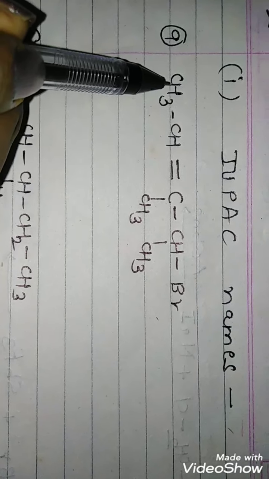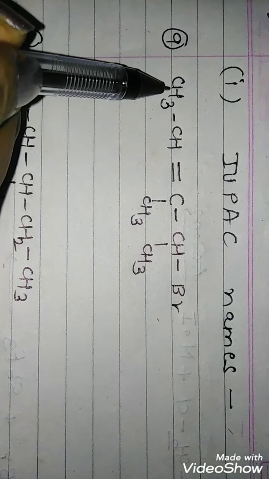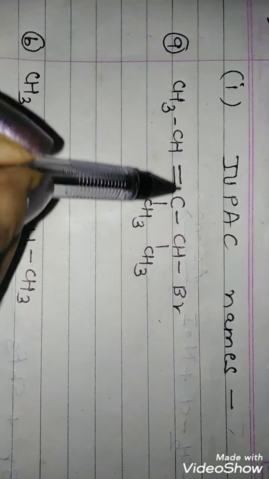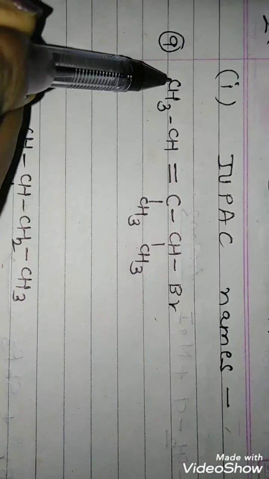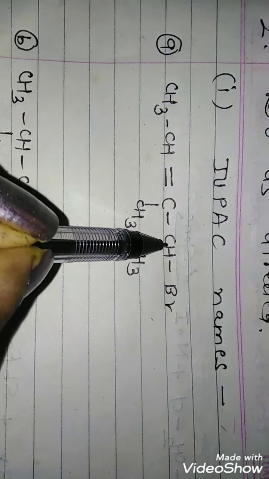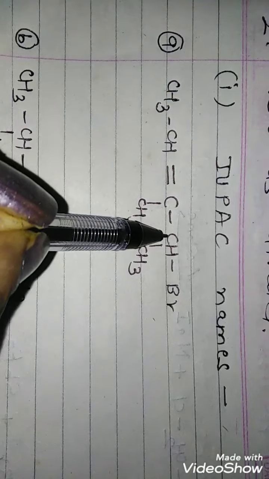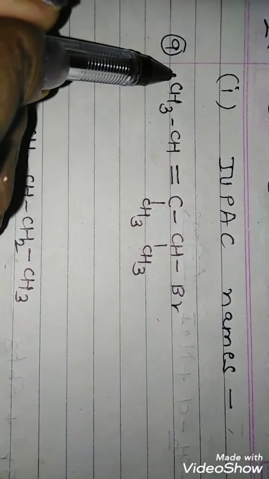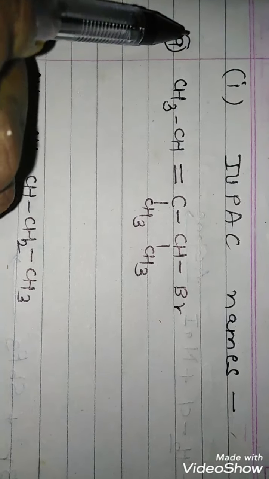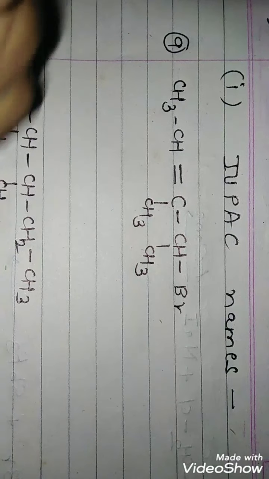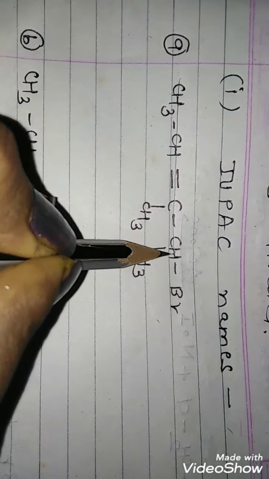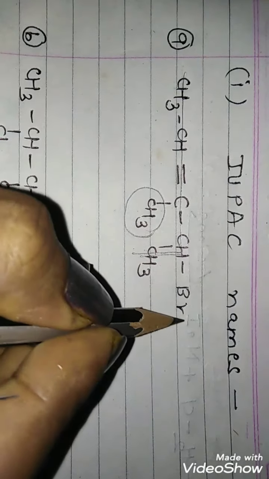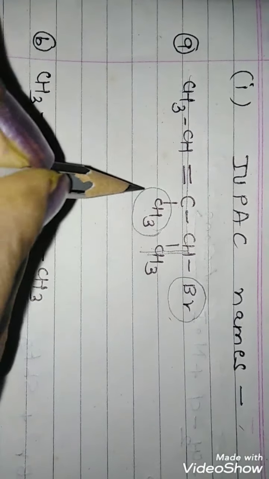In this compound there is a longest continuous chain of carbons, and there are 5 carbons in the chain: 1, 2, 3, 4 and 5. You cannot select this chain because there is one more carbon which is directly attached to the chain carbons. So there are 5 carbons in the chain. If we mark this chain like this, this is your main chain, and these two which are outside the chain are the substituents.